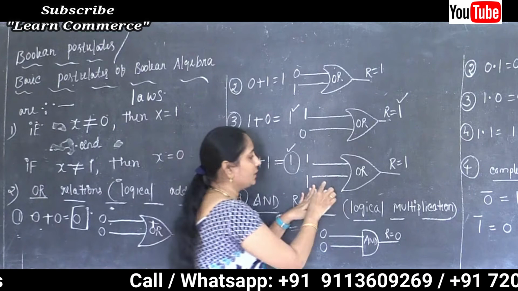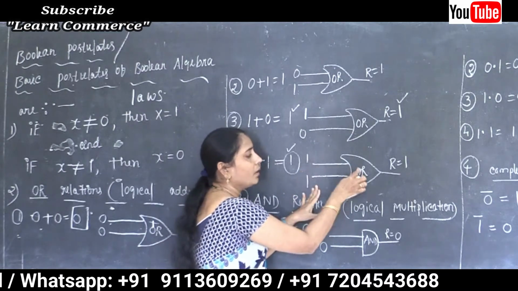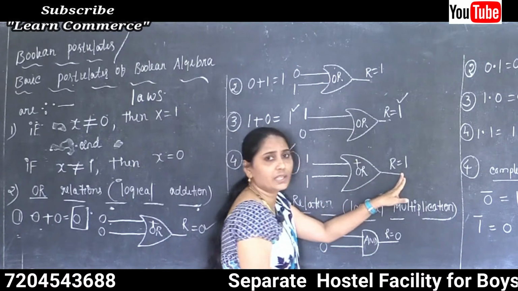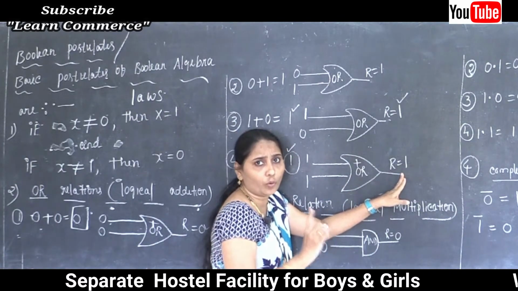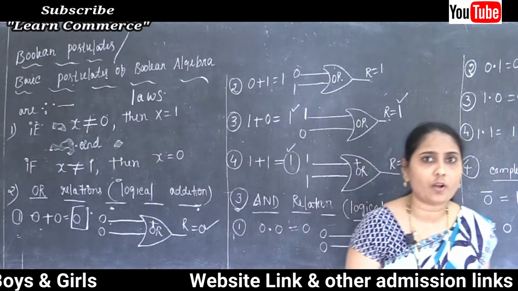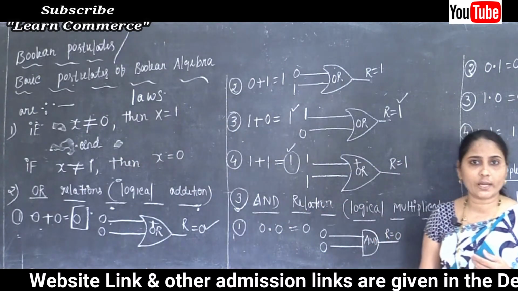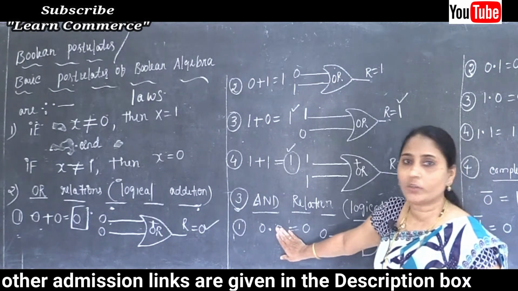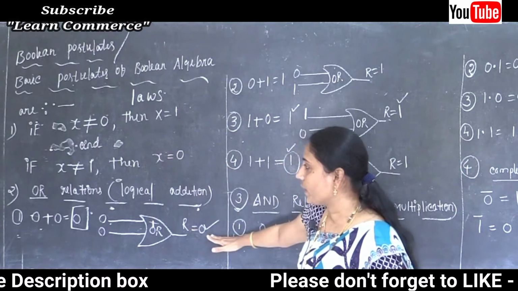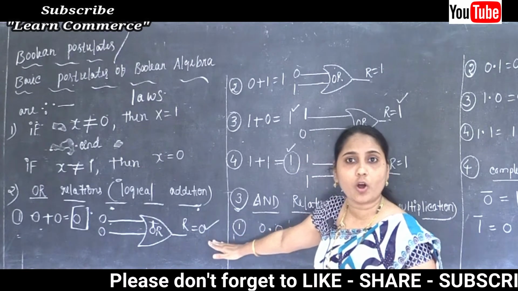Now the OR gate: 1 or 1, that is 1 plus 1, the result value is 1 only. So we can say that the fundamental laws of Boolean algebra are the basic postulates of Boolean algebra, or the Boolean postulates. So the first law we know that. Now we have just completed some of the laws in our OR relations.